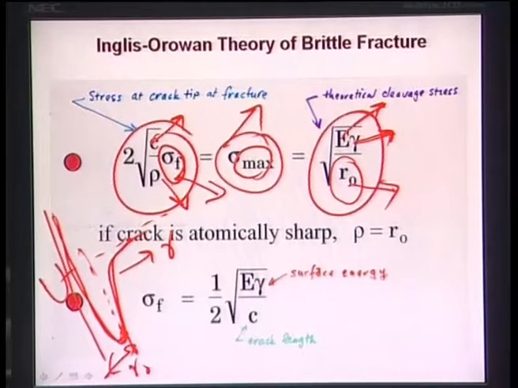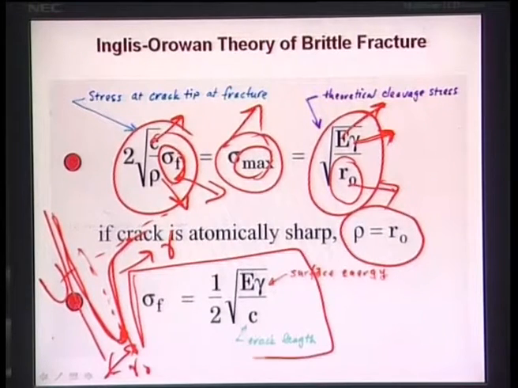So this is the equilibrium bond distance. R naught is nothing but the equilibrium bond distance, and if the crack is atomically sharp, then rho is taken as R naught, and from that you can find out that sigma f is equal to half of E gamma over C, where E is the elastic modulus again, gamma is the surface energy, and C is the crack length.